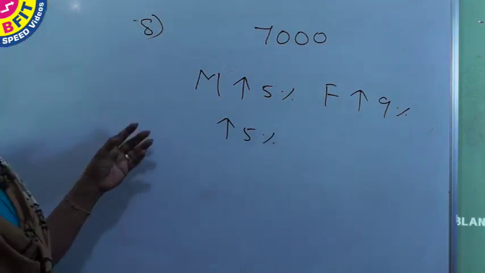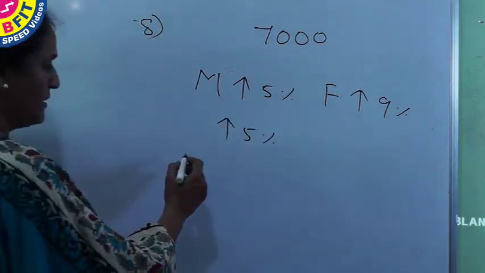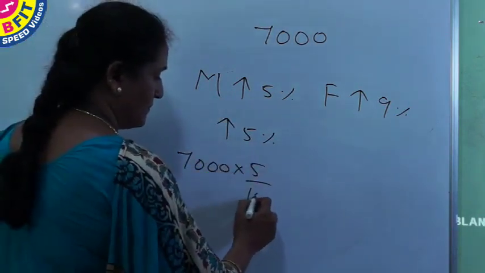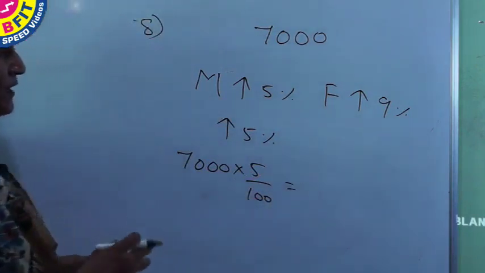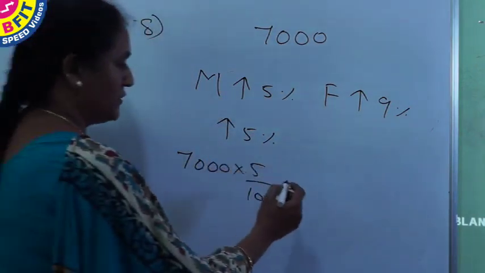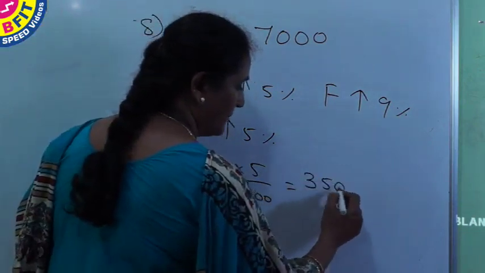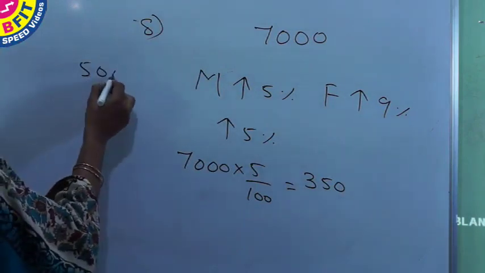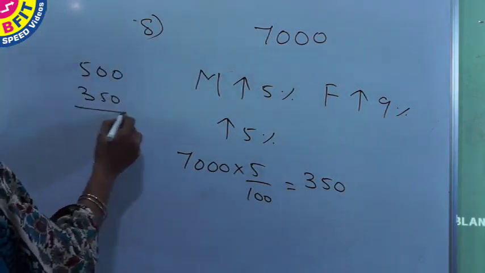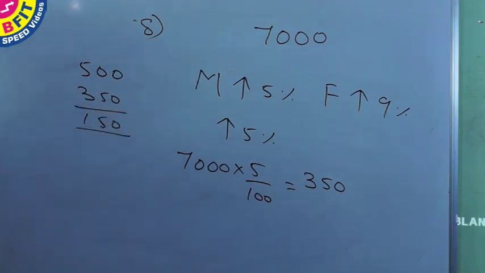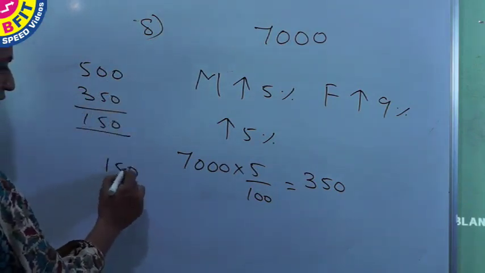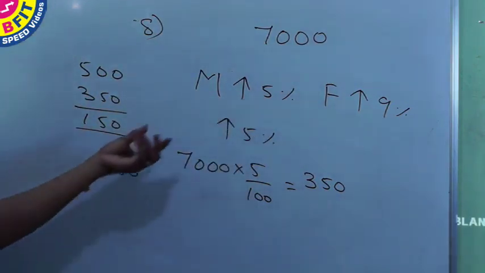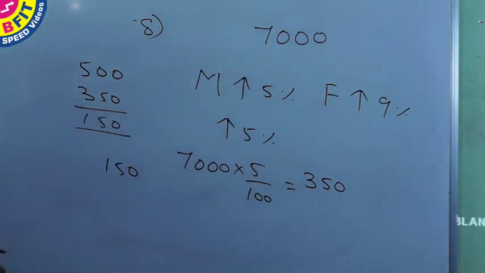So 5% increase of both male and female implies it is 5% increase in 7,000. So if both male and female are increased by 5%, 5% of 7,000 is 350. But they have given increase in population is 500. So the difference got is 150. This difference we have got 150 because instead of 9% we have taken increase of female population as 5%, and we have decreased the increase by 4%.